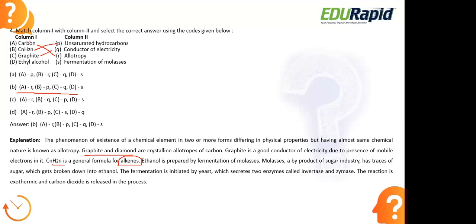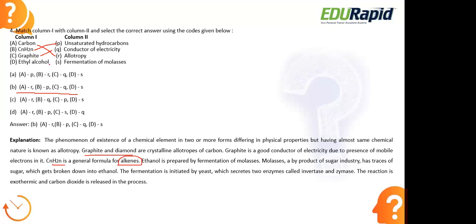We know that carbon is a non-metal. Definitely even this graphite is also a non-metal. Even though it is a non-metal, it can conduct electricity. So graphite can conduct electricity. This is one of the non-metals which can easily conduct electricity because there are free mobile electrons present in this graphite, which are responsible for the conduction of electricity.